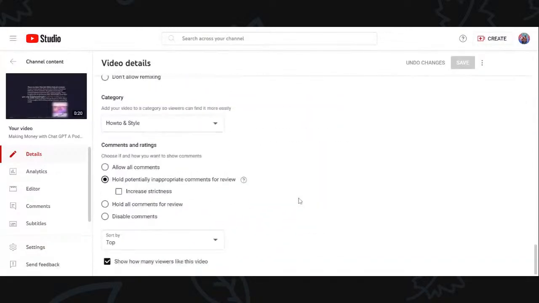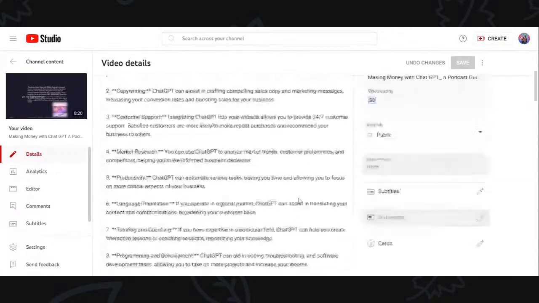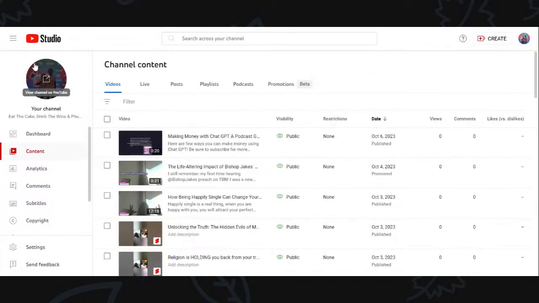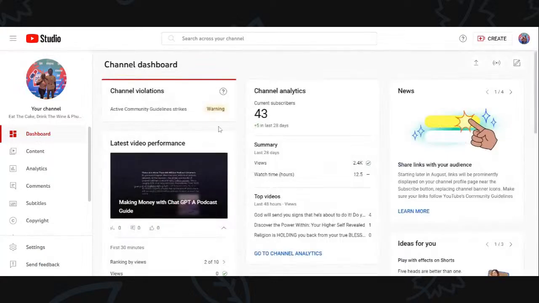I had it set to go ahead and post now. So if I go to channel content, I see now that this is published October 6, 2023, which is today. So that's now published. And then if I look at my dashboard, it tells me I have a violation, which I think was like a Montgomery Brawl. So I'm like, okay, whatever. But it'll tell you if you have any violations.